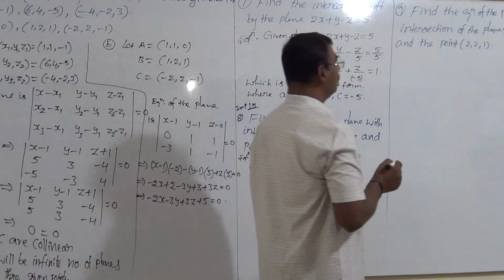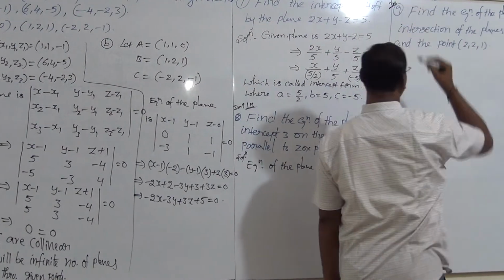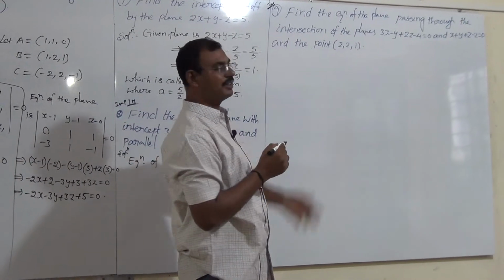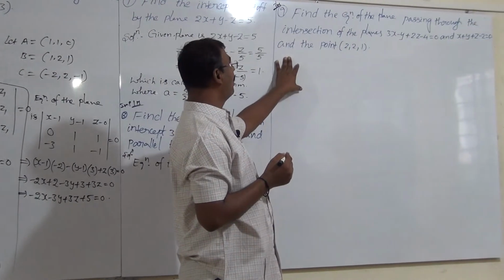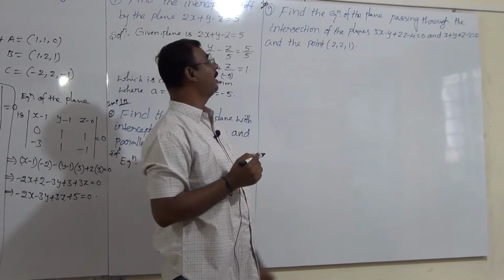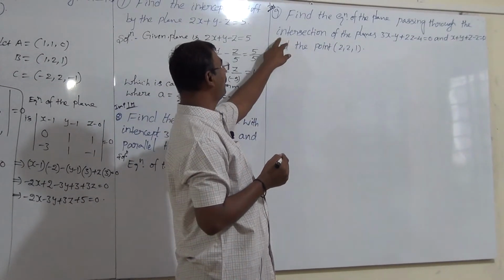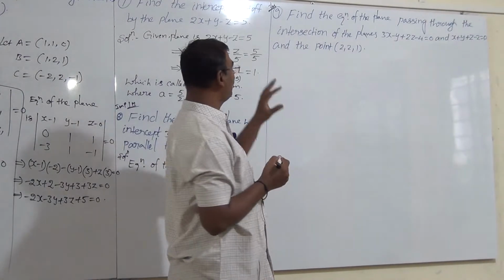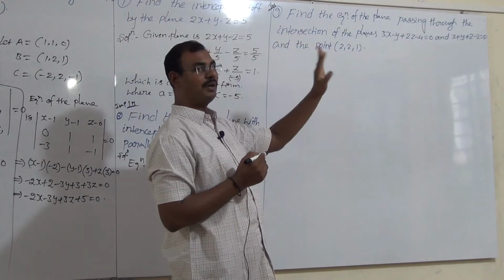Next we are going to 3 marks questions. This is also a 3 marks problem. This model is very important, but not this problem. The next question is very important. Let us see the 9th problem: find the equation of the plane passing through the intersection of the 2 given planes. These are different forms, and already we have studied 5 different forms.